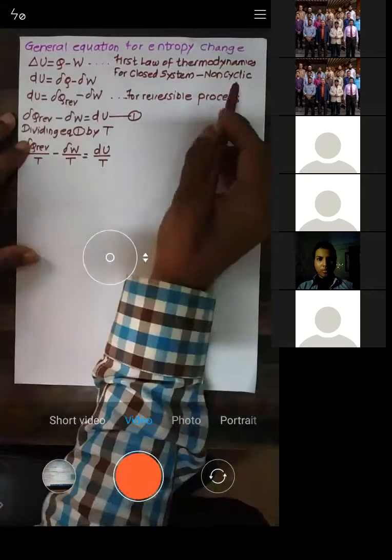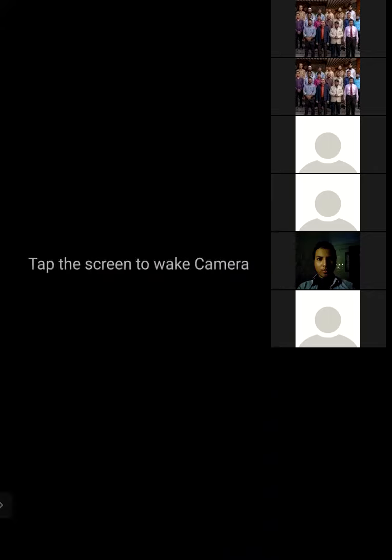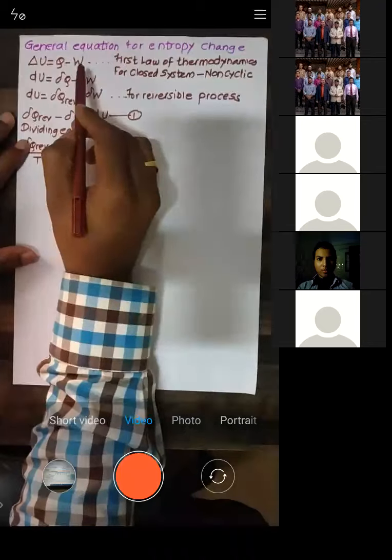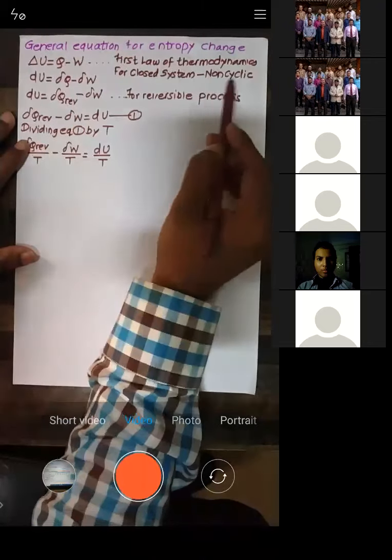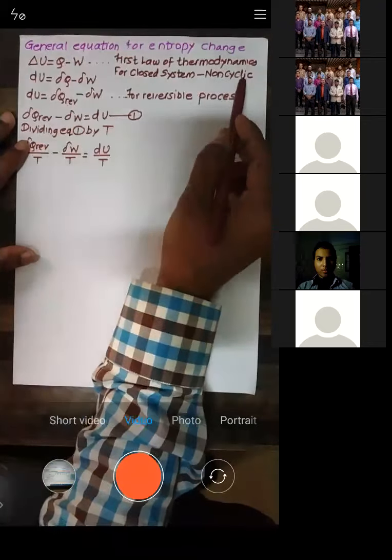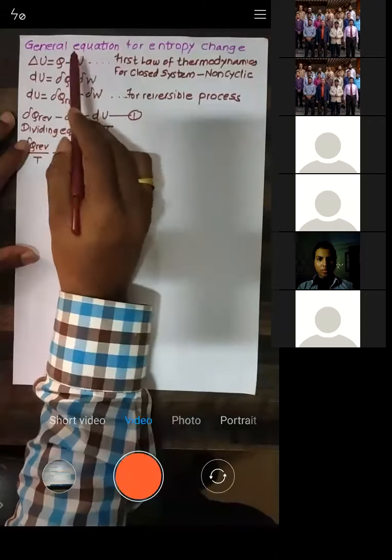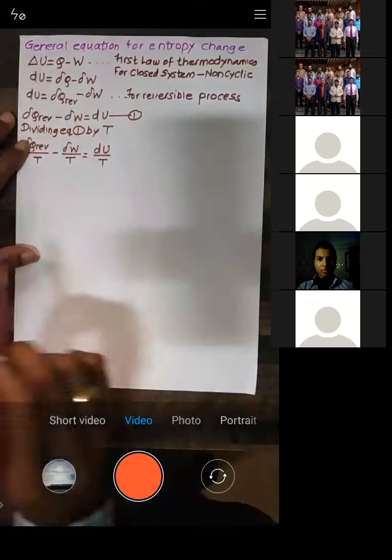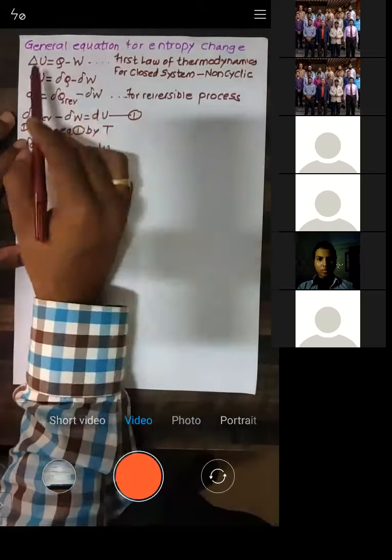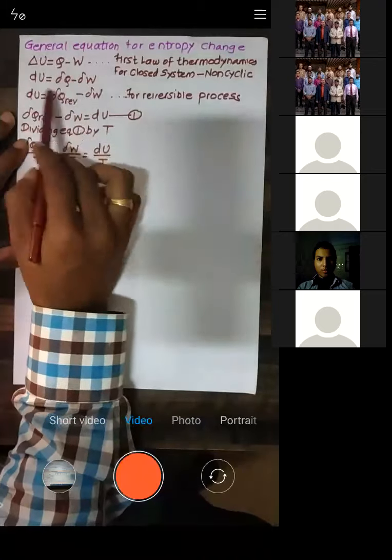Because if it is a cycle, Q is equal to W. Okay, but here it's not a cycle, it's a non-cycle. So there will be some difference between heat and work, and that difference is given by change in internal energy. Okay, so this is the expression. We have written it in a smaller form.